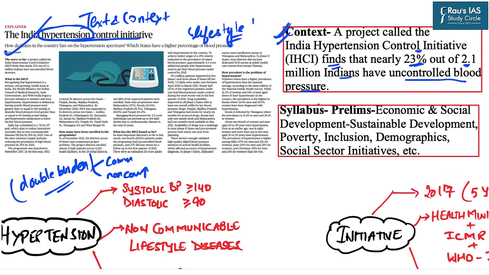Now, going by the UPSC syllabus, this initiative is particularly relevant from the prelims examinations perspective because it mentions a section of economic and social development, sustainable development, poverty, inclusion, demographics, and social sector initiatives. So, that is why the hypertension control initiatives will form part of this particular subheading. Now, before coming to this particular initiative, let us first understand the background of hypertension.